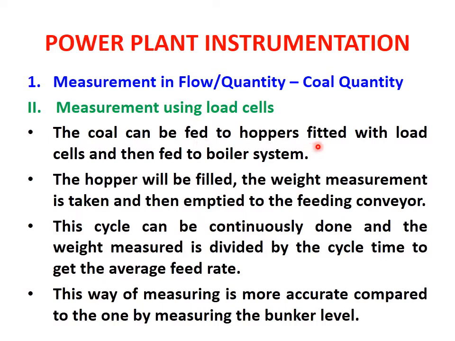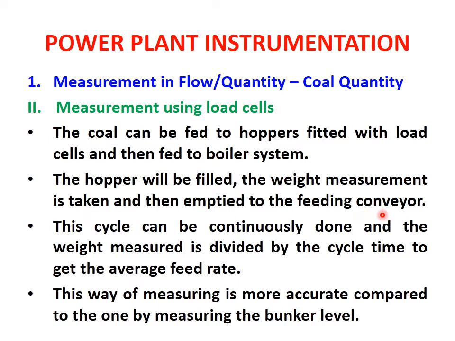Second is measurement using load cells. The coal can be fed to hoppers fitted with load cells and then fed to the boiler system. As we have seen earlier, the coal will be taken from the storage space and fed to the hoppers, which will be at the top end, connected to the load cells. These load cells will easily measure the weight, or the quantity, of the coal. So the hopper will be filled, the weight measurement is taken, and then it is emptied to the feeding conveyor. It is just an easy method of measuring the coal with the help of load cells.